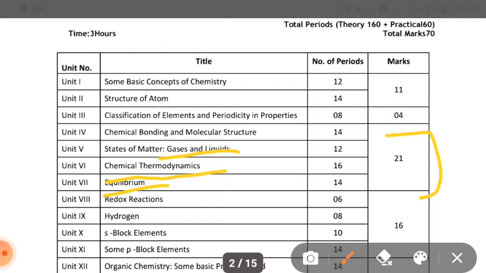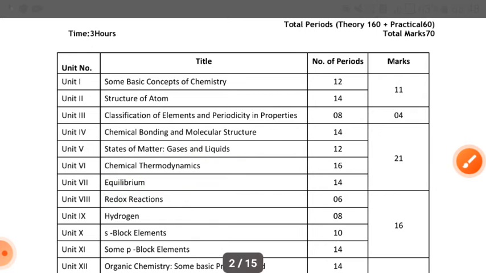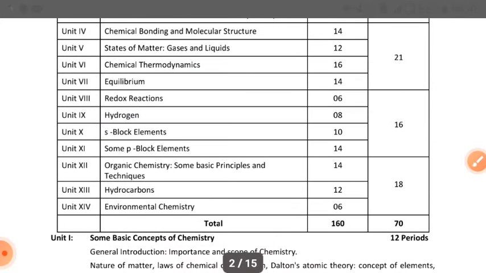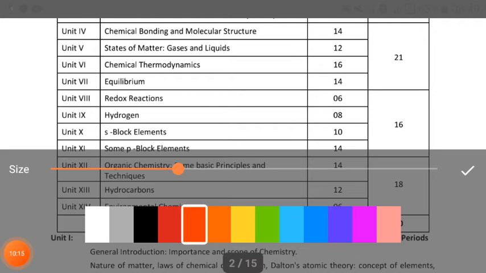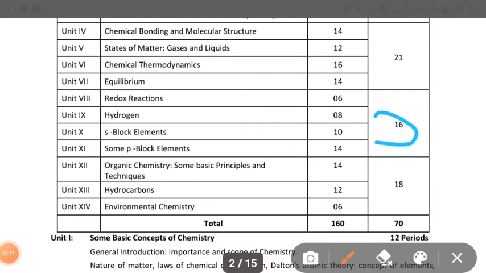These consist of 21 marks, an important unit. Units 8, 9, 10, 11 consist of redox reactions, hydrogen, s-block elements, and some p-block elements. This consists of your 16 marks.